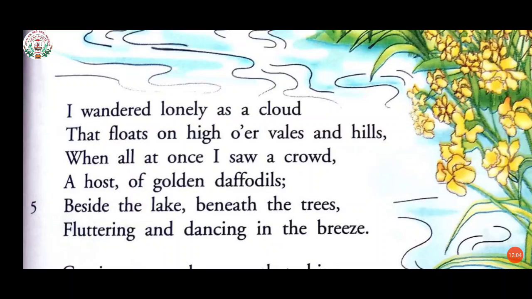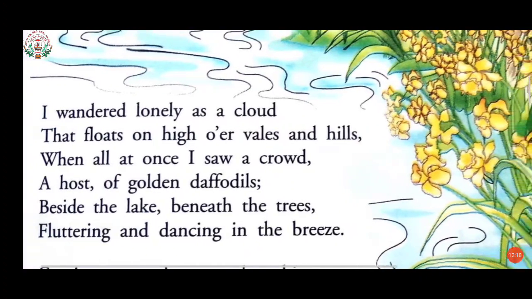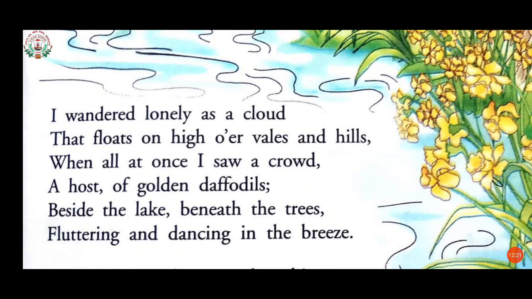Host here is a large number of golden daffodils beside the lake, beneath the trees, fluttering and dancing in the breeze. So here the meaning of daffodil, as I said, is a tall yellow spring flower shaped like a trumpet. Beneath means under. Fluttering here is used for moving lightly and quickly. And breeze means a light wind.